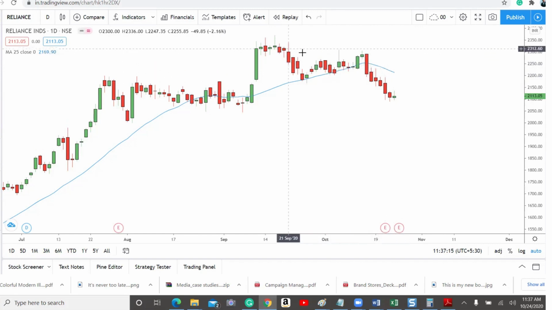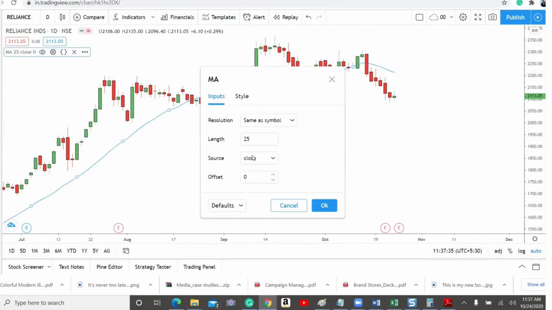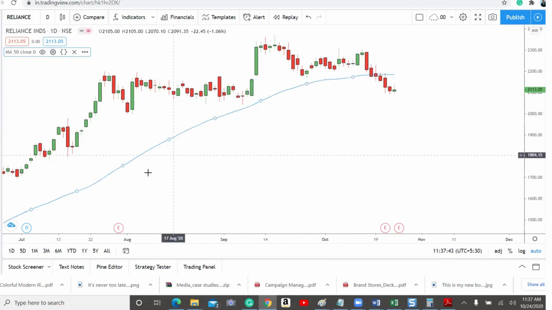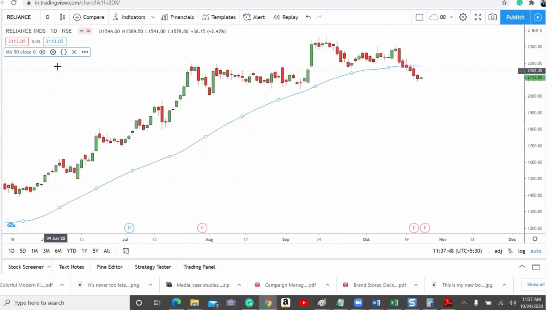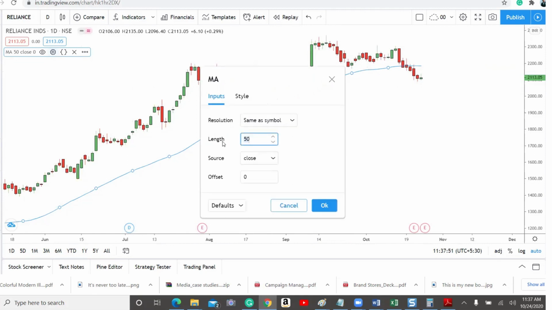If you make an average of the last 25 days' closing price from here, it comes to somewhere here. This is how it plots. It requires the last 25 days of trading data to give this value. Similarly, it has plotted the moving average from the previous 25 days. One can vary this from 9 to 25, or change it according to your wish. But remember, whenever you increase the number of days, it smooths out the noise. If you go for a shorter duration, it will be very active.